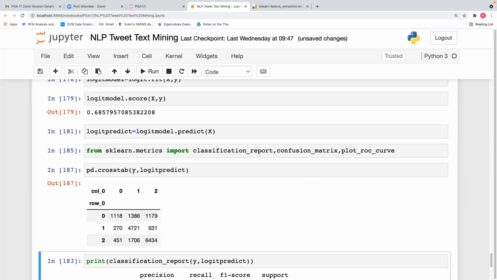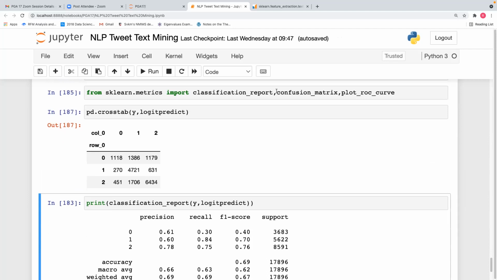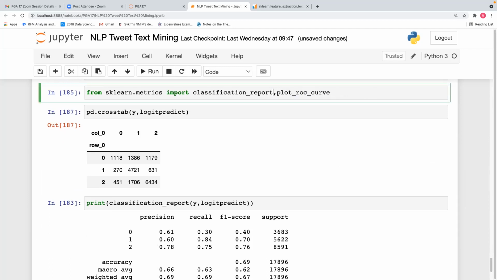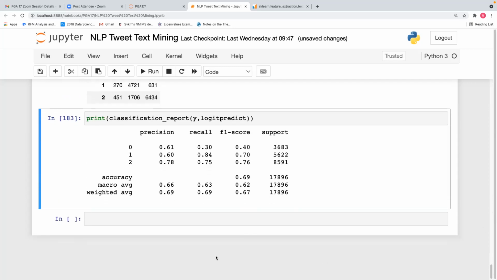The diagonal ones are right predictions, the rest are wrong predictions. So we don't need confusion matrix here, just classification report and plot ROC curve, because we are using crosstab for the confusion matrix.